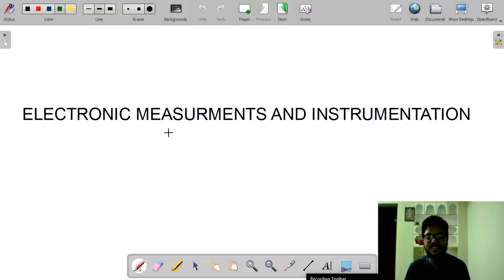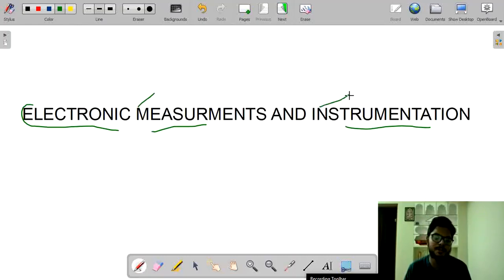Today we are going to discuss a very important and interesting subject called electronic measurements and instrumentation. This is the first lecture. In general, we will discuss for some time what is called a measurement and what is called an instrument. What is measurement?